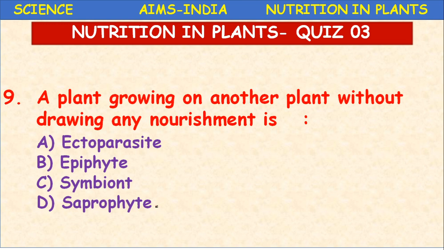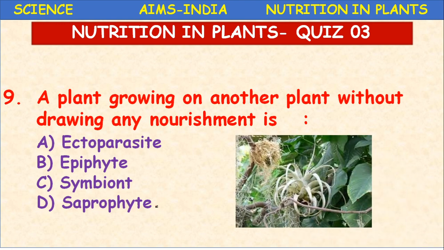So here the answer is... this is one example of the plant growing here. See, this is another plant and this is another plant. The name is Vanda, the plant growing on another host plant. It is not a parasite, we should not call it a host. Such plants are called epiphytes, epiphytic plants.